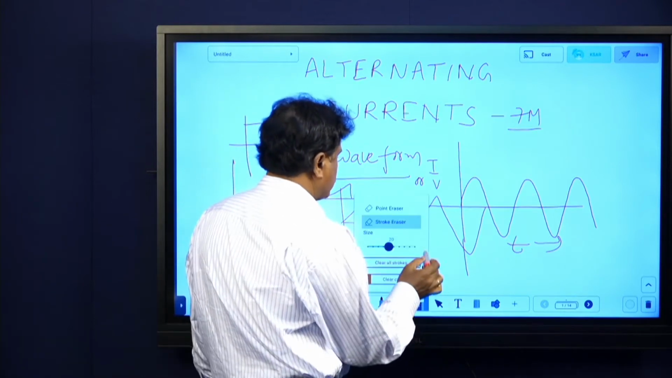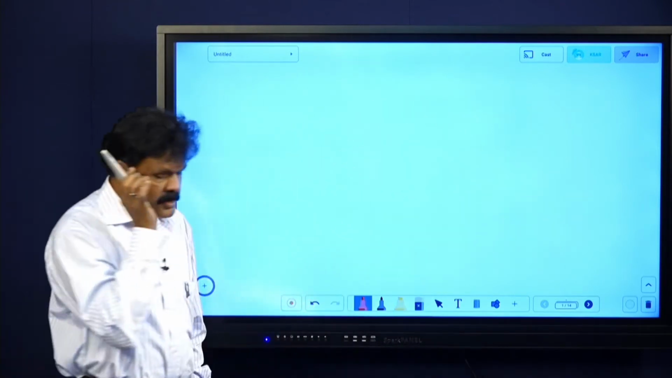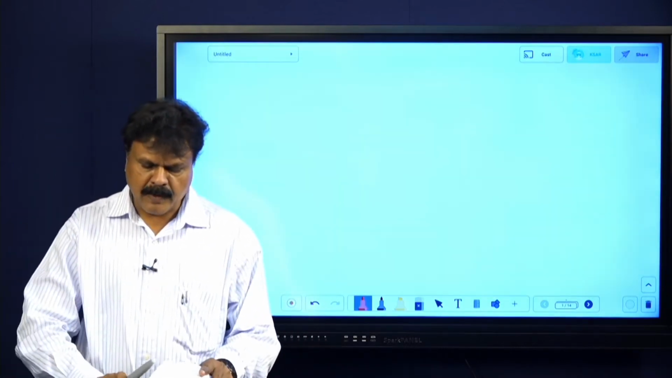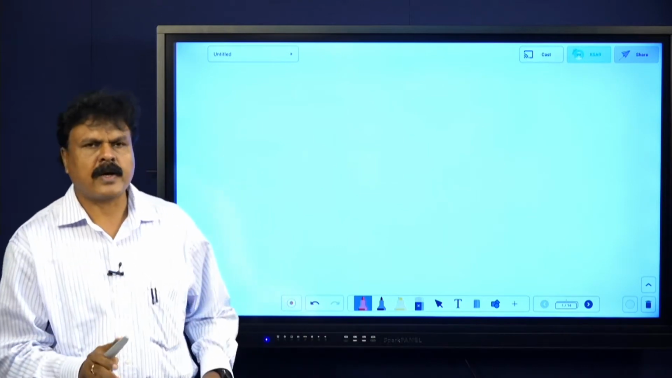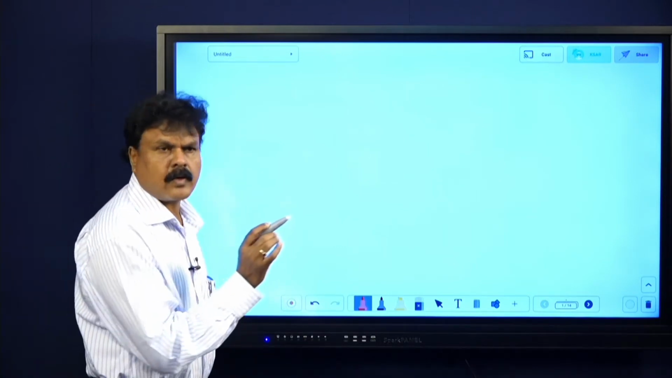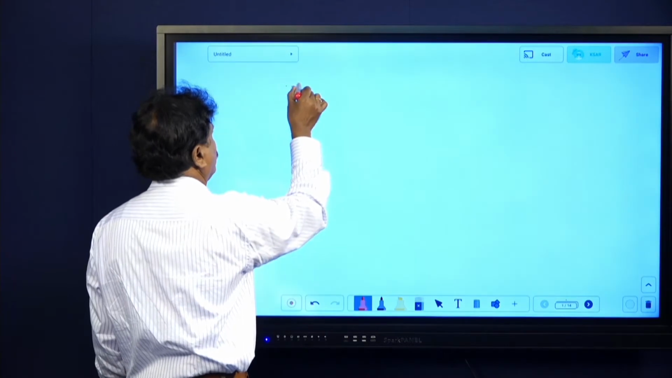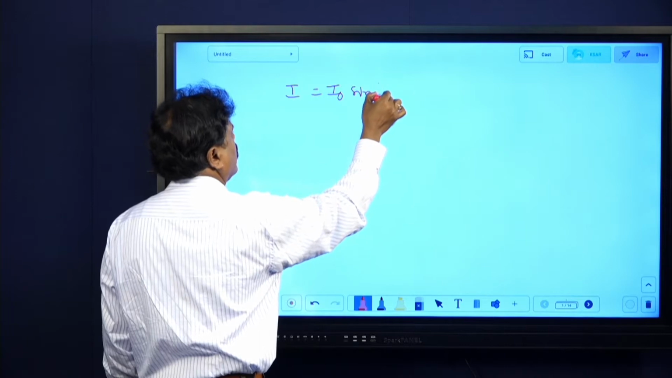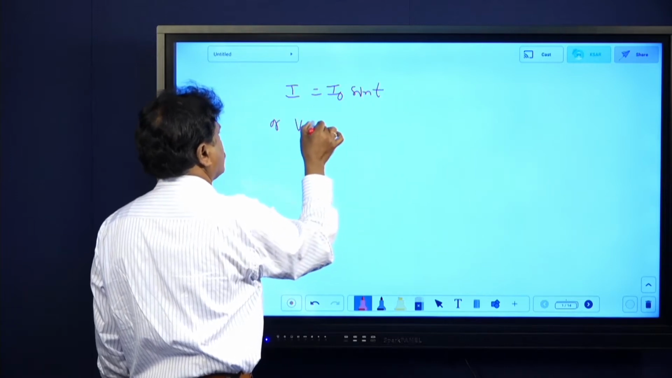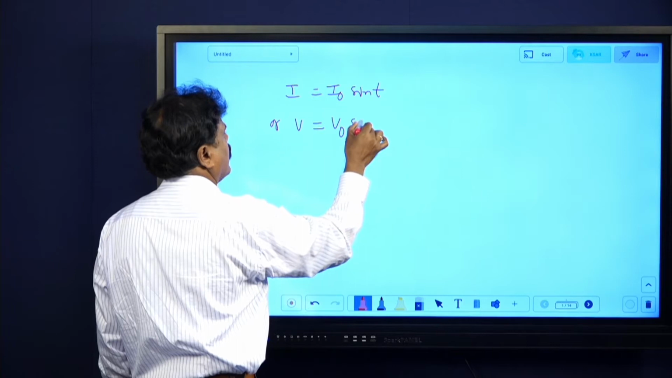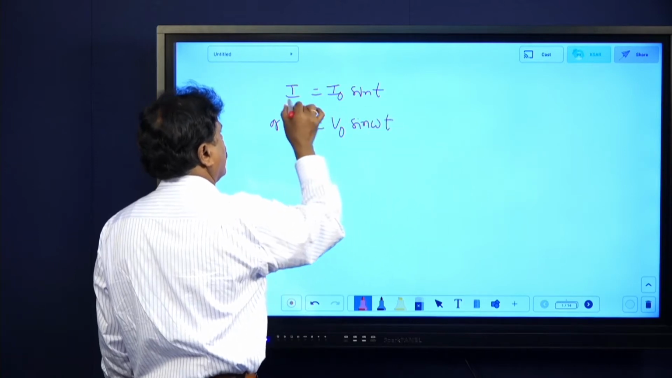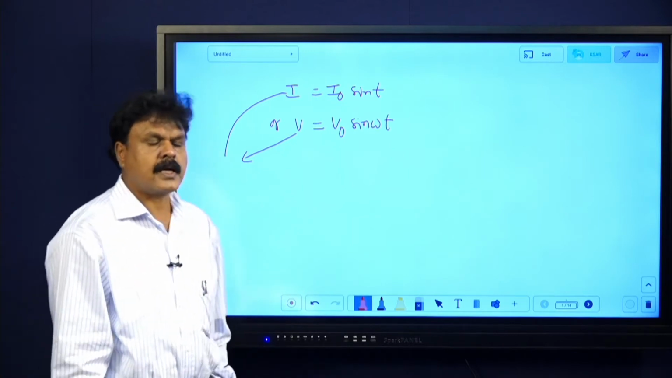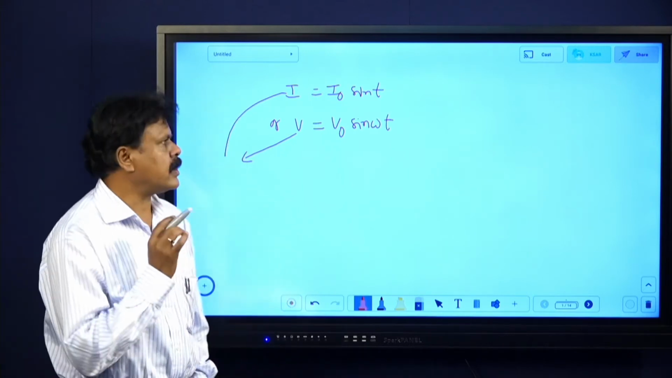Now I will go ahead with some other definitions. What are those definitions? Very first, amplitude or peak value of AC and instantaneous value of AC. Quickly understand: I equals I naught sin omega t. We write I is represented by I naught sin omega t, or even V equals V naught sin omega t. Here I and V are called instantaneous values of current as well as voltage.